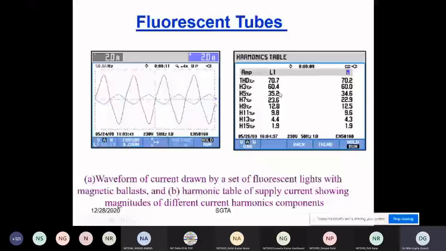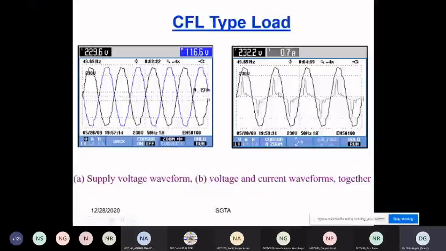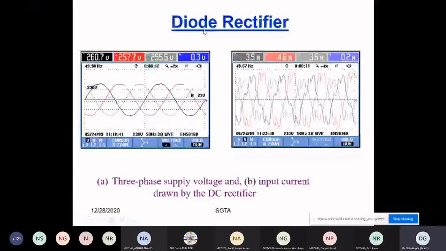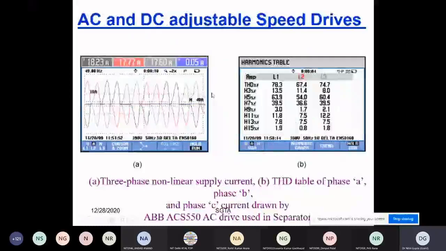So in all slides, you can see that the current and the voltage are not sinusoidal. You can see different types of loads: this is a CFL type of load, a diode rectifier type of load, and AC and DC adjustable speed drives, meaning the drive is operated with some power electronics converter. Here you can see this is an unbalanced type of load, so 78, 67 and 74 are the THD values for the different phases.